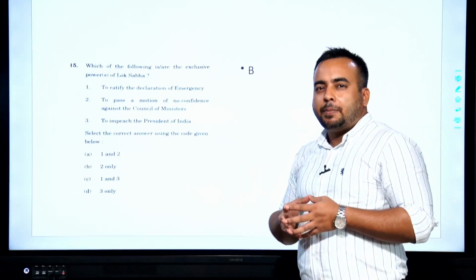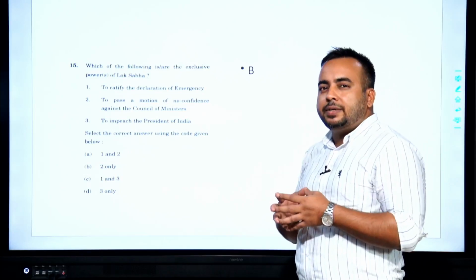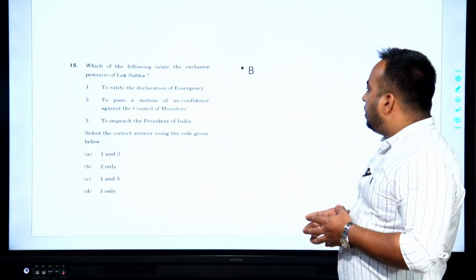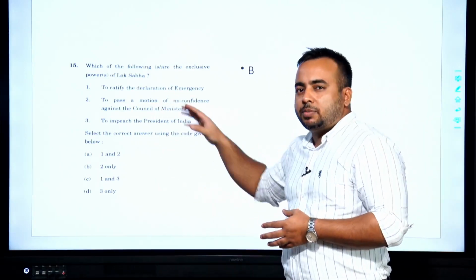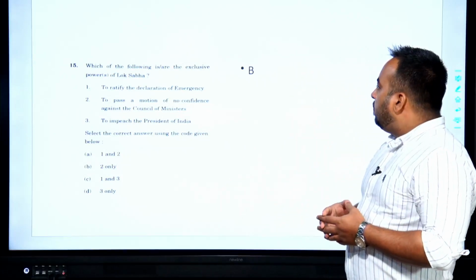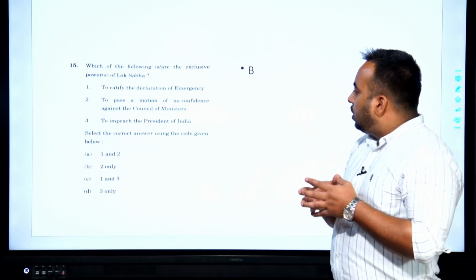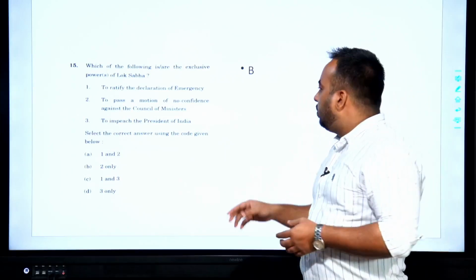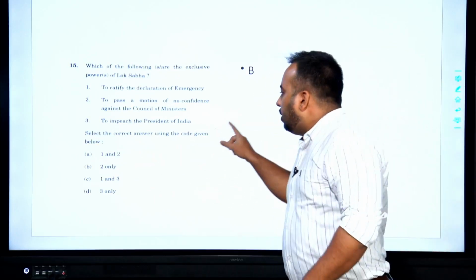It is said that the executive is responsible to the Parliament in general and Lok Sabha in particular, and hence this is the differentiating and exclusive power of Lok Sabha. To impeach the President of India? No. During the impeachment, both Lok Sabha and Rajya Sabha are involved. Both the houses are involved, and hence we have the answer as B, 2 only.